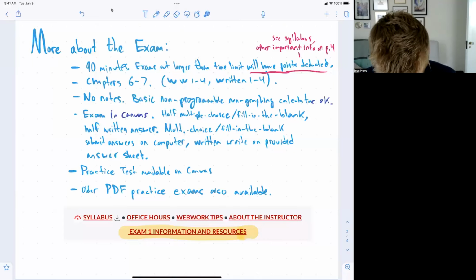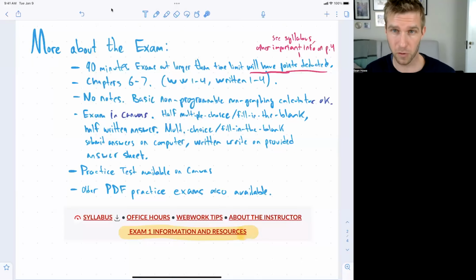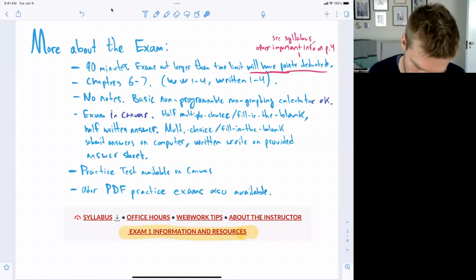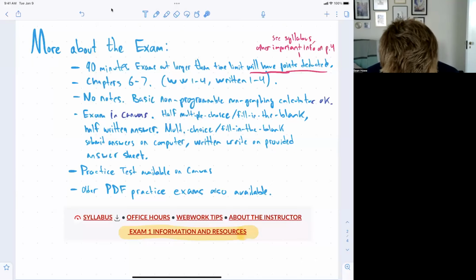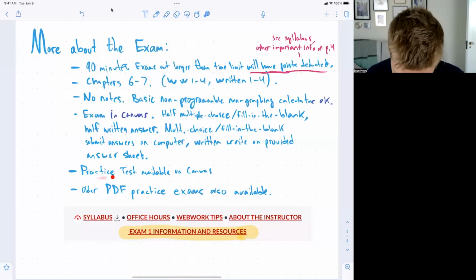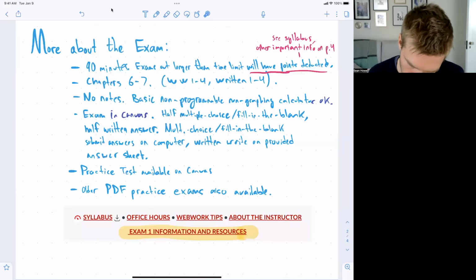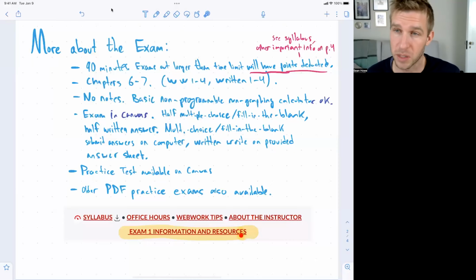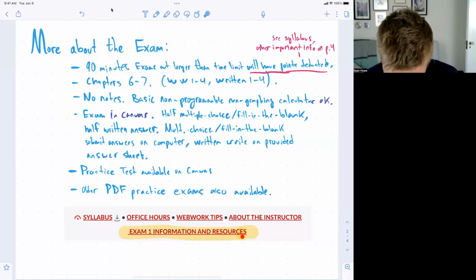And so if you want to get some practice, especially with this format for taking an exam, there's now a practice test available on Canvas. You can find that in the quizzes section, or if you click this exam 1 information and resources page, there's a link to it there with also a little bit of information, a link to solutions and so on.